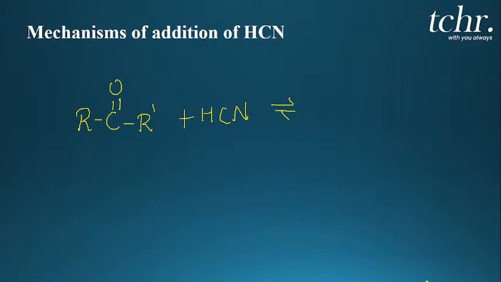Now observe, when hydrogen cyanide undergoes ionization, how does it ionize? It will give out H plus and CN minus ion, right? Where CN minus is a nucleophile here, right? So what happens here, dear students, I'll write the mechanism here.